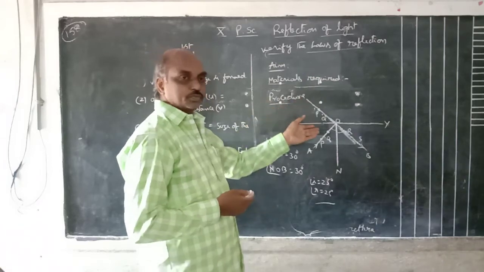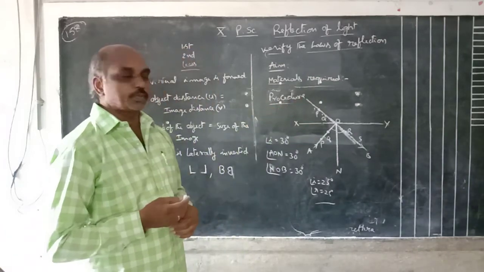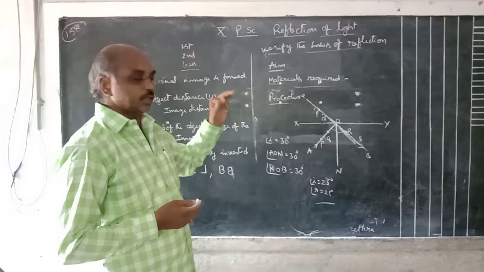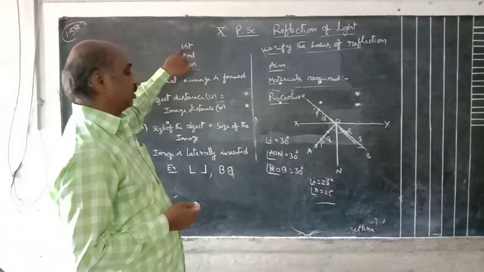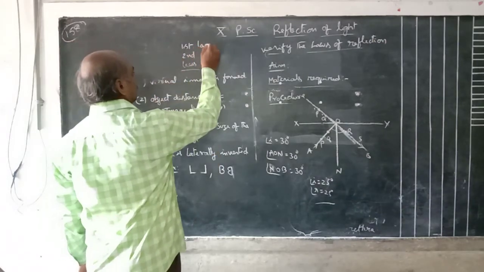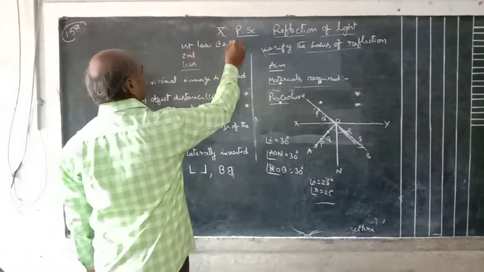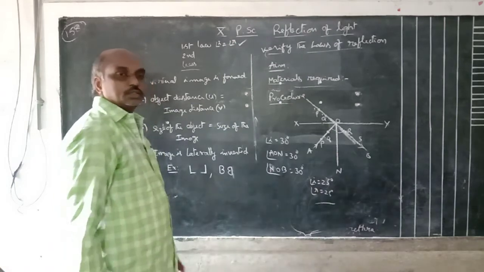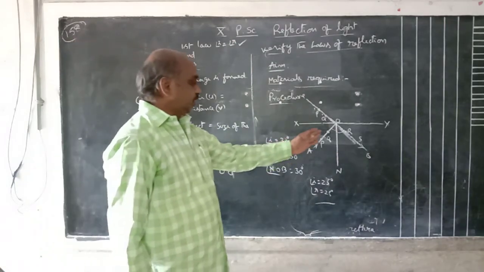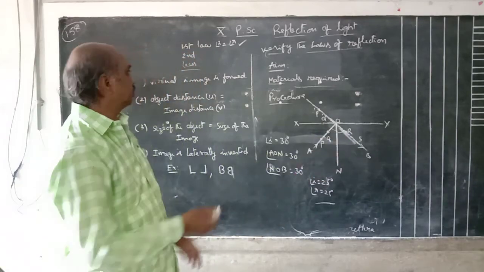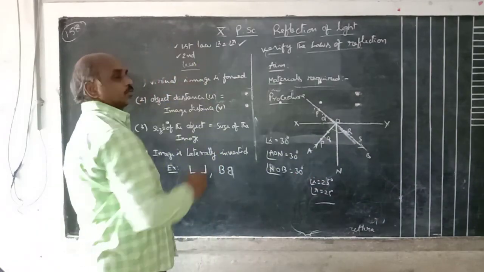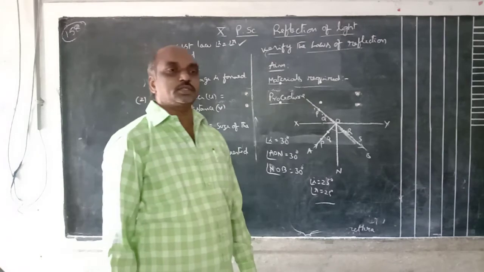Procedure means how to conduct the experiment. You can explain it stepwise. Okay, from this experiment, what do we observe? Angle I is equal to angle R. First law means angle I is equal to angle R, that is verified. Second law: the incident ray, normal and reflected ray lie on the same plane. So the second law is also verified. That means the laws of reflection are verified.